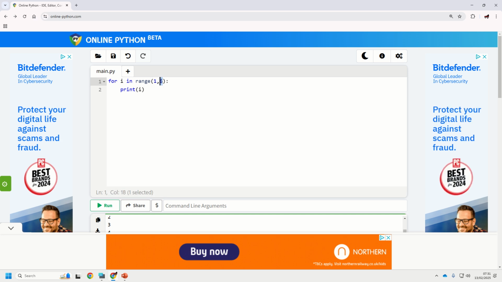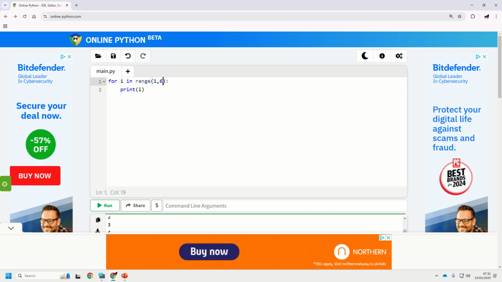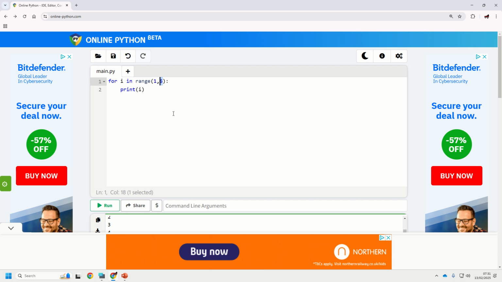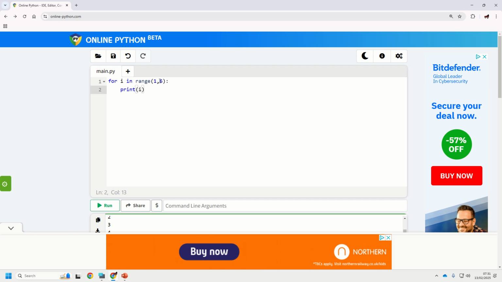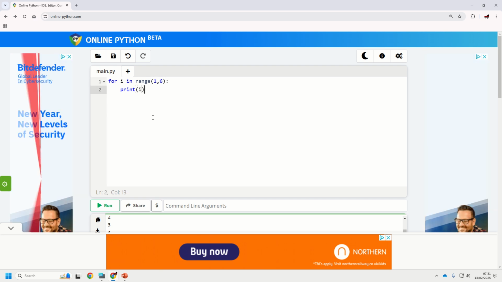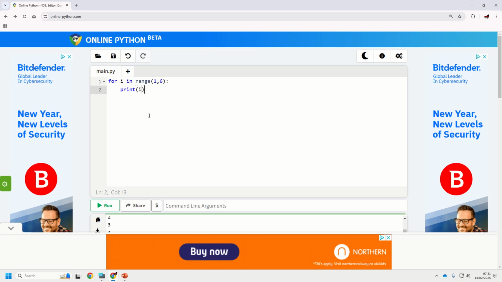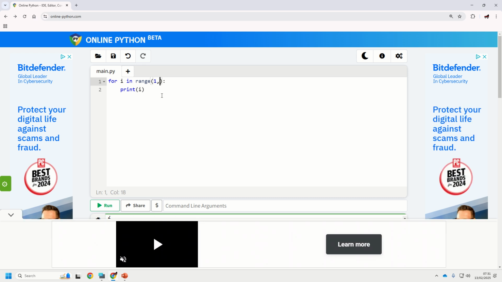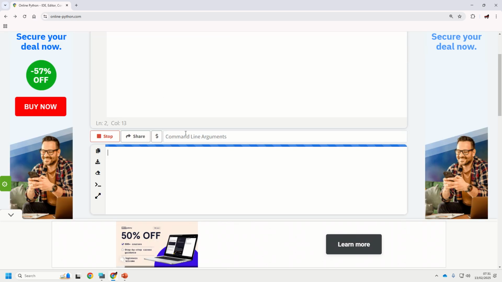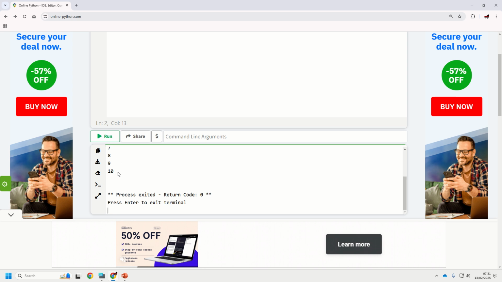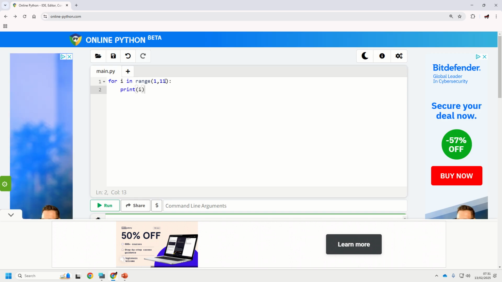And this is the only bit that confuses people sometimes, this is the stop number. The stop number is set to 6 because what happens is it repeats up until it gets to 6 and then it stops. So it doesn't include this number, which is why it stopped at 5. Okay, so if I change this to 11 for example and run, it does all the way up to 10. It does not include the final iteration.